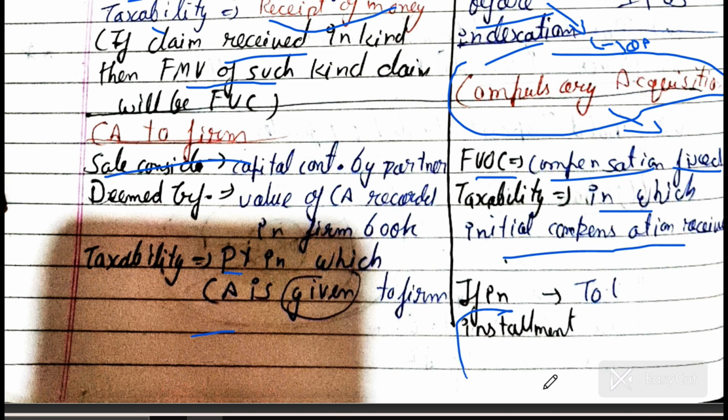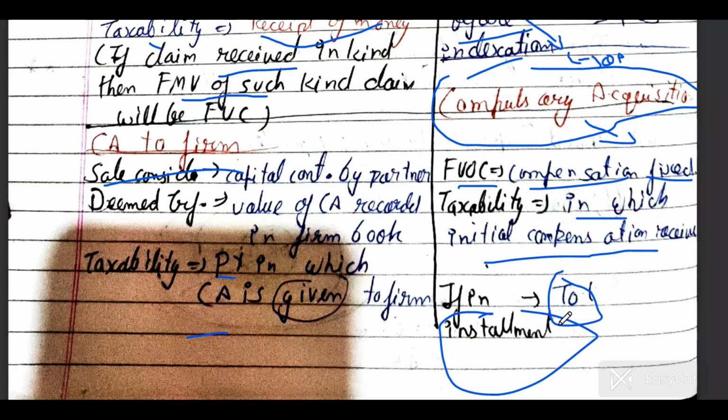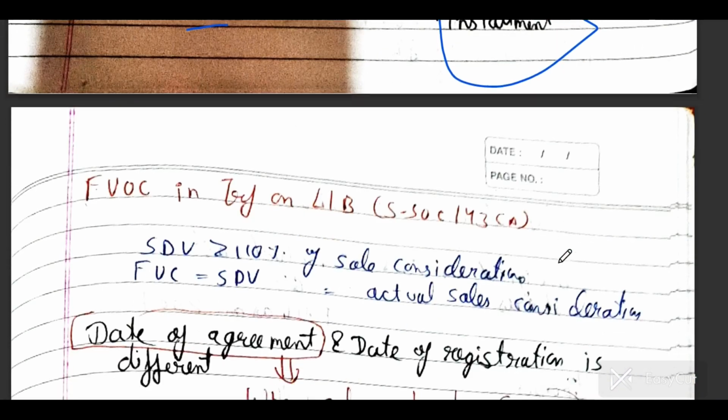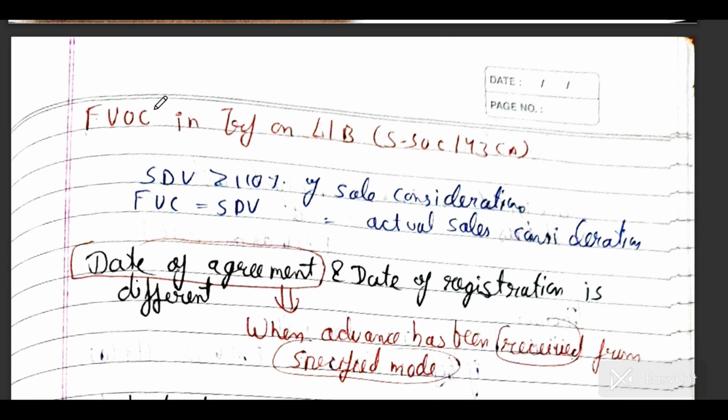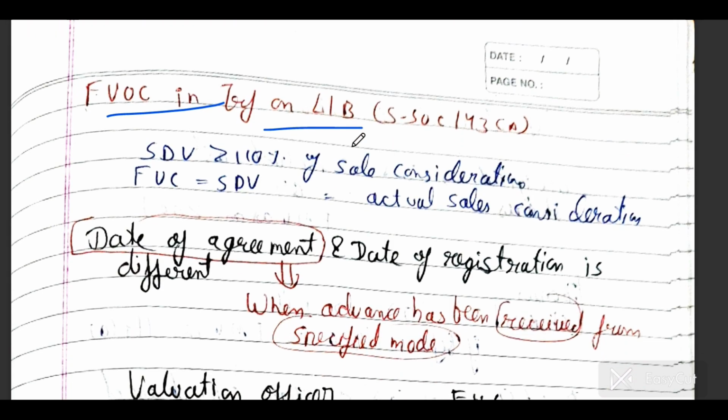And if it is received in installments, when you receive the first installment, the entire capital gain will be taxable. Then the question will arise: for transfer of land and building, how do you calculate the full value of consideration?